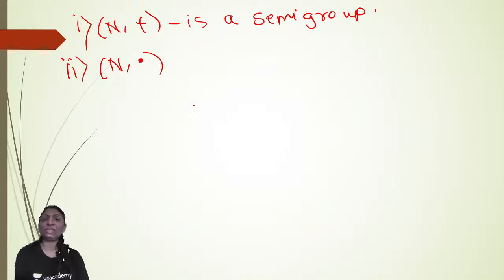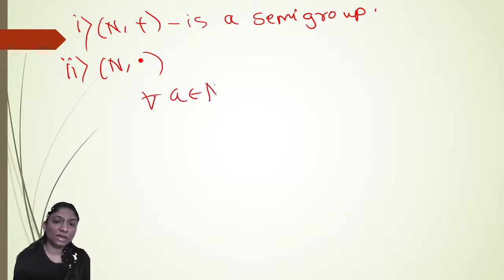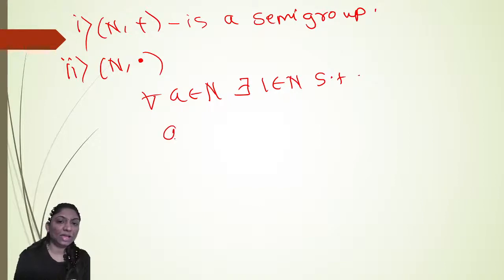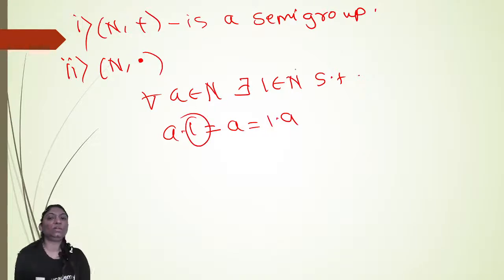Now, third one, in addition. Which element acts as an identity element in the set of natural numbers with respect to multiplication? Yes. Which element do I have to multiply for a belongs to N? There exists 1 in N such that a into 1 is equal to a is equal to 1 into a. Right? So there exists 1 belonging to N, which is also present in the set of natural numbers. So N with respect to dot forms a monoid.